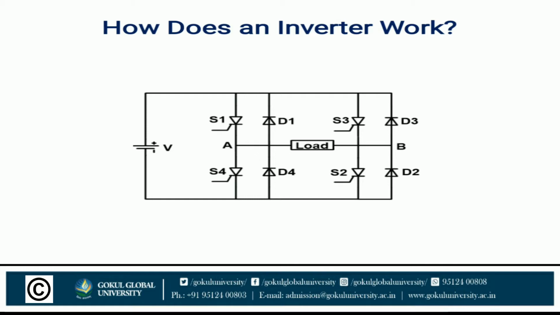When switches S1 and S2 are on, S3 and S4 are off. The direction of the current through the load is positive in this condition. It gives a positive half cycle of the AC output.